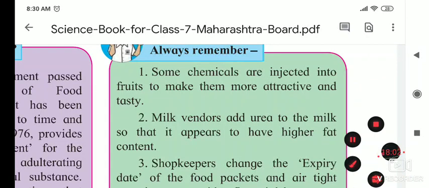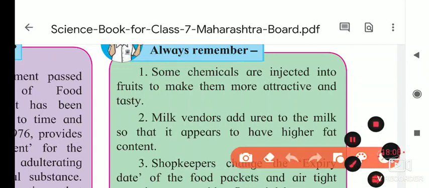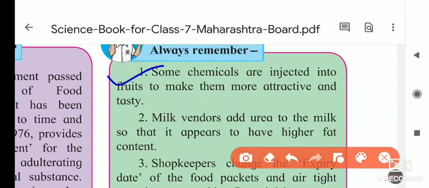Some chemicals are injected into the fruits to make them more attractive and tasty. I will also send you videos on this. I think you have already seen how the vegetable vendors add food colors or some chemicals. It may be brinjal. Some injections are available in the market. If they give the injection to a bottle gourd, in one night its length doubles. So they are doing these things. Chemicals are injected not only into fruits but also into vegetables, to make them attractive and tasty.